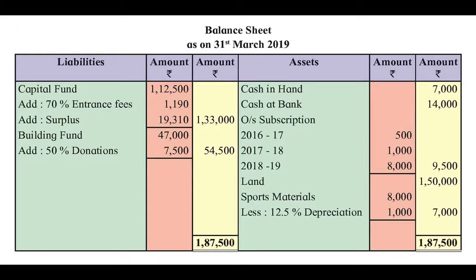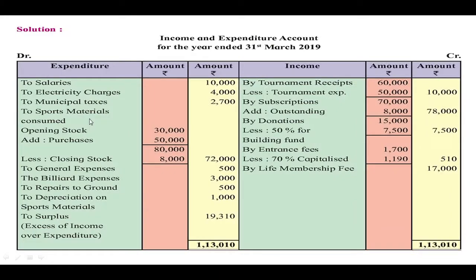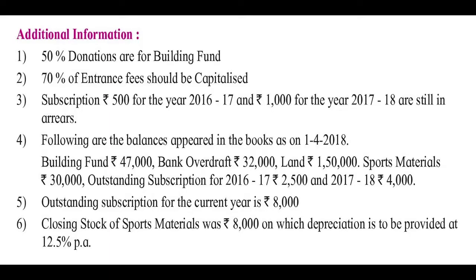This will be added in the capital fund, 1,12,500. In that we have to add 70% entrance fees. Now you have to check whether the capital fund is given anywhere. If it is not given, it means you have to calculate the capital fund, that is assets minus liabilities. You will get the amount for the capital fund.